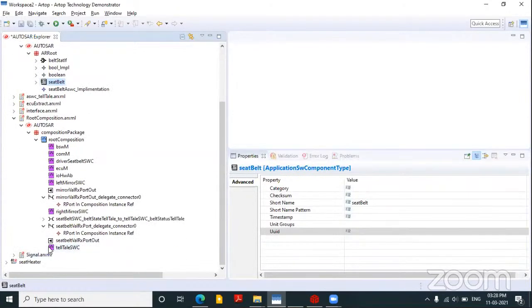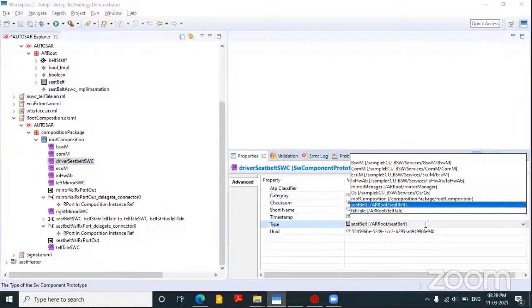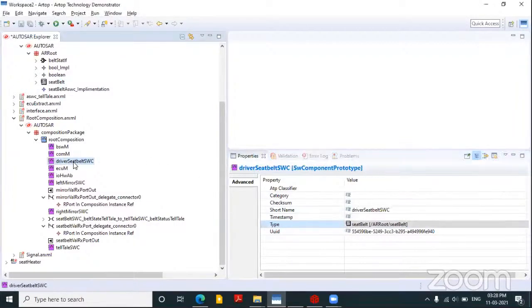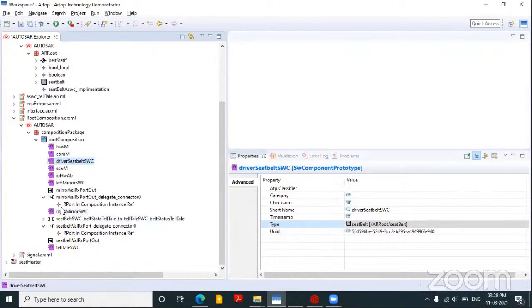So in my seat belt, where is my seat belt? Here it is. I have just given driver seat belt. Here I'll be choosing my type as this seat belt. So totally what's happening here is that I am creating a prototype of this particular ASWC in my composition. So I have taken all my components, service components as well as application level components, into this.